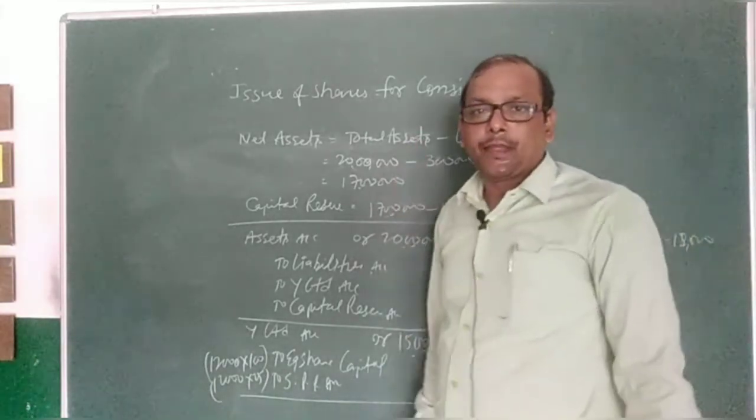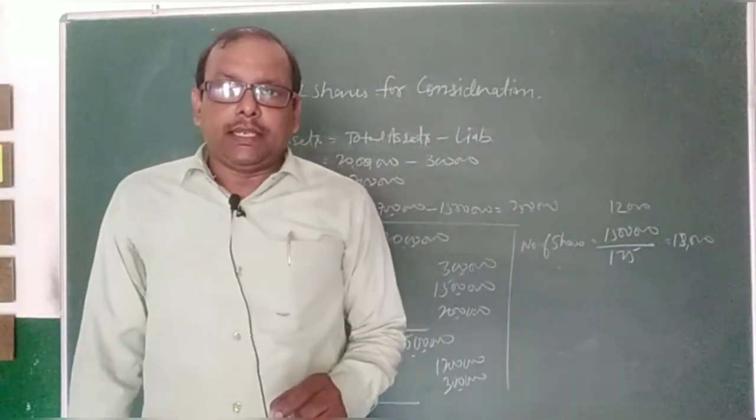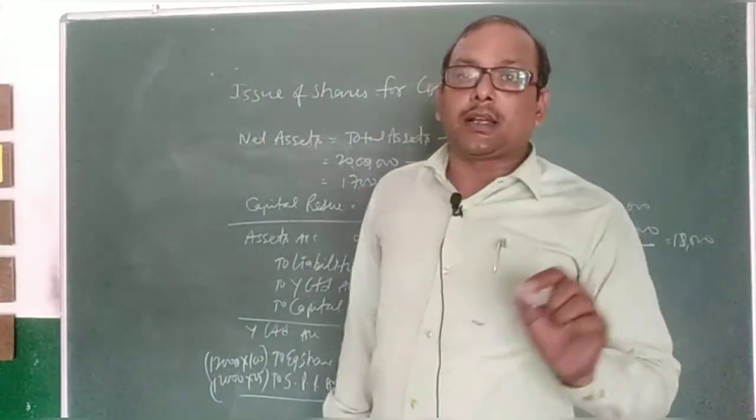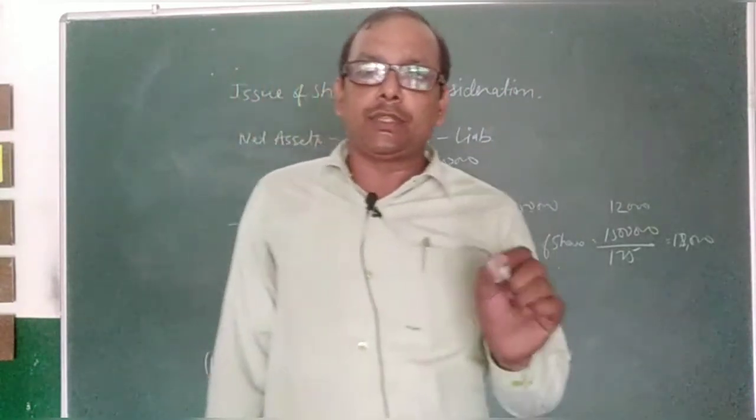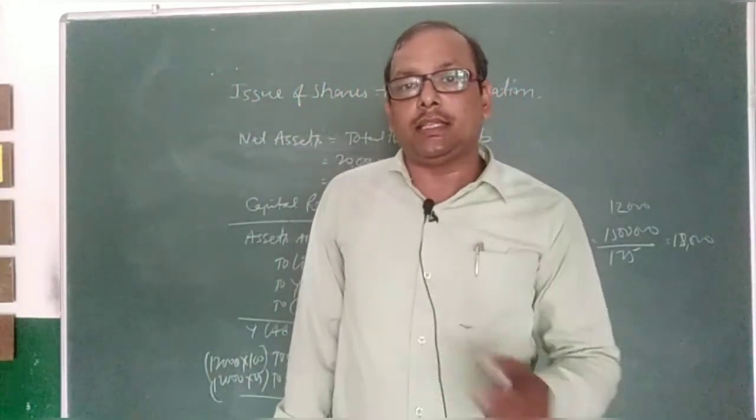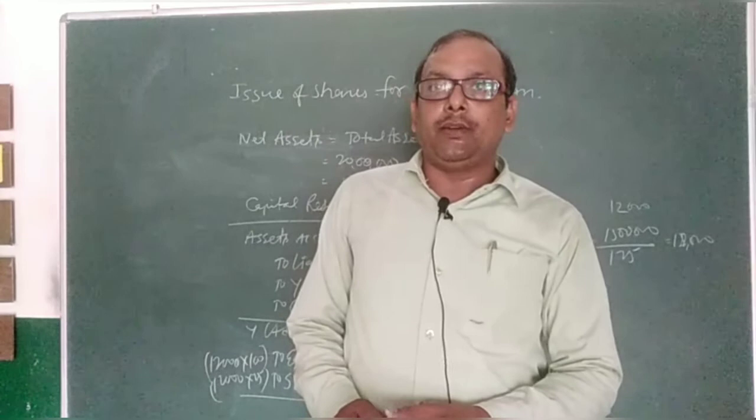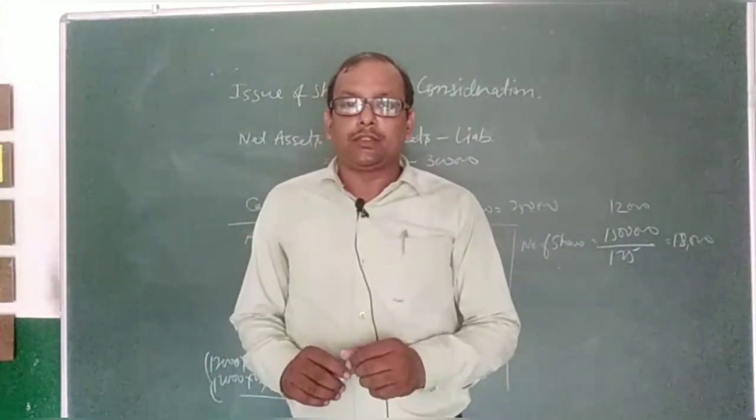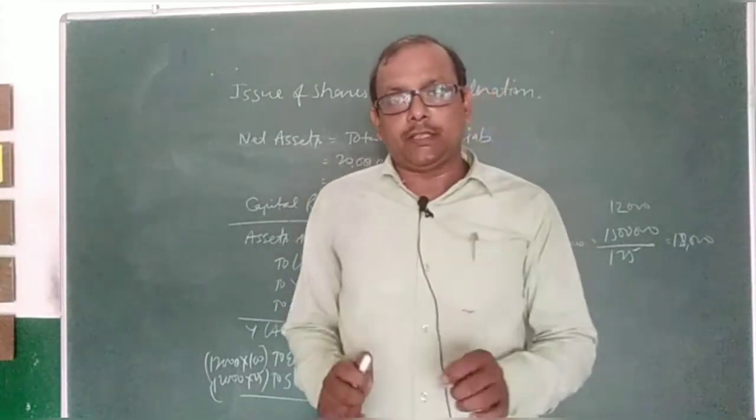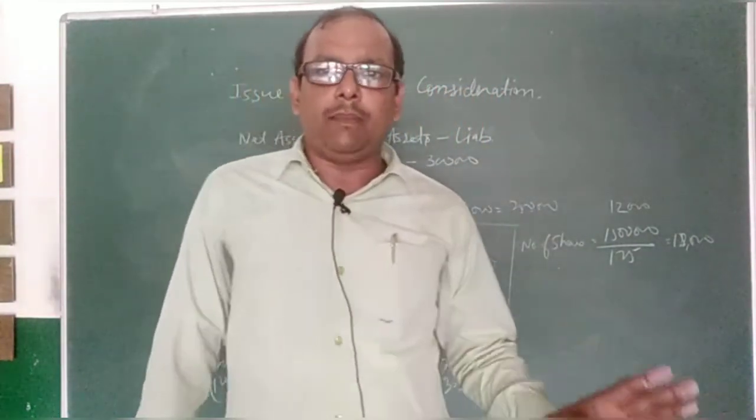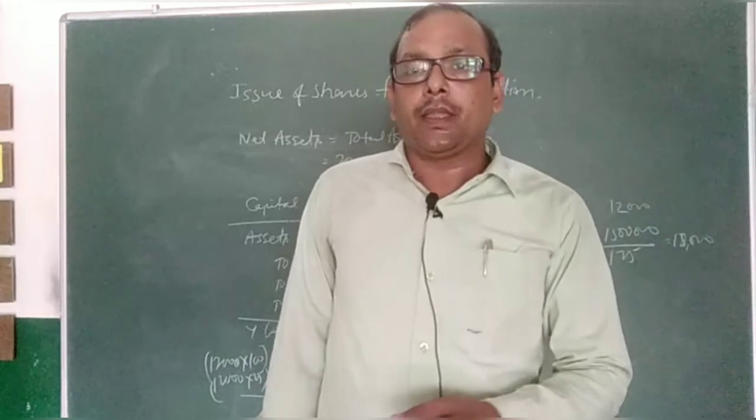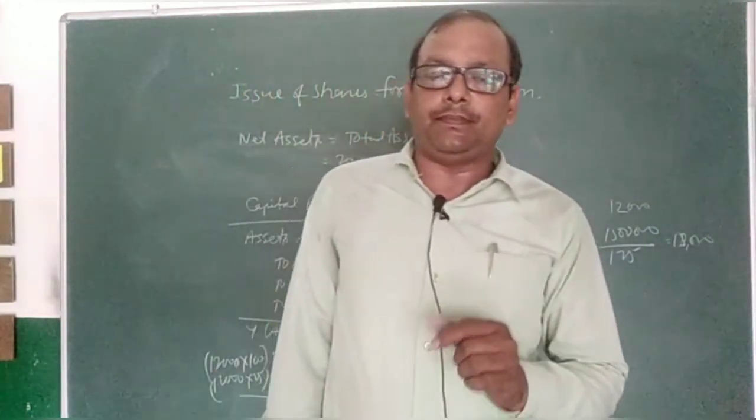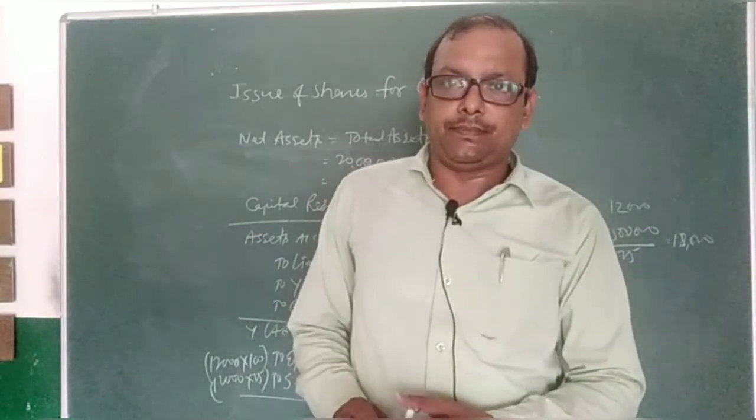So this is the journal entry which we can pass in various cases when a company wants to issue shares in consideration other than cash. So I hope that you all have understood this concept. So in this video, this much on this topic. In the next video, I will tell you about the treatment of oversubscription.